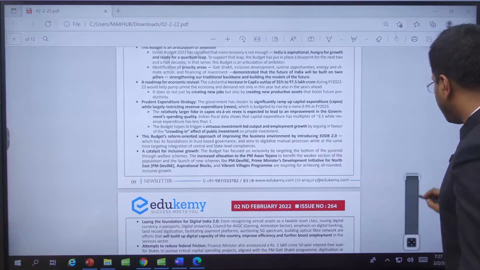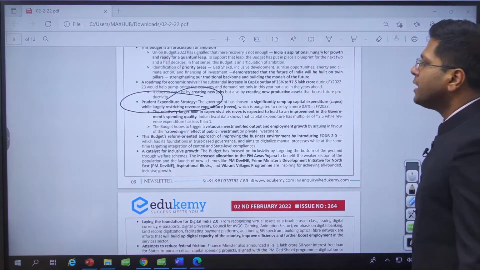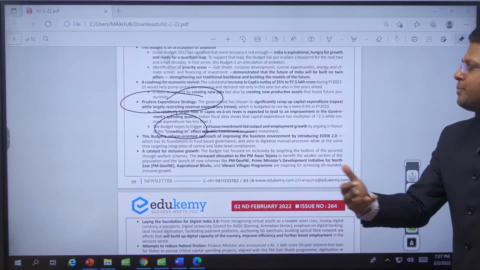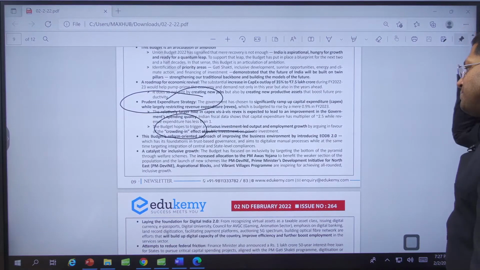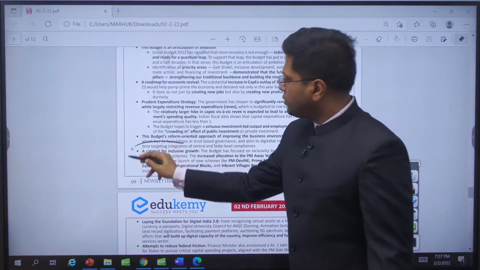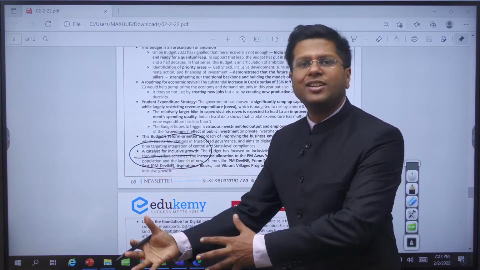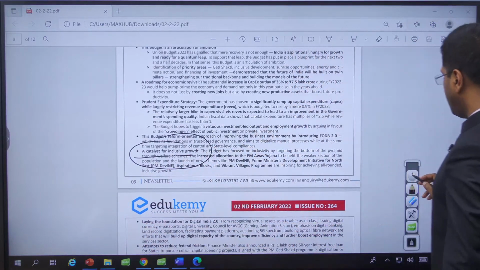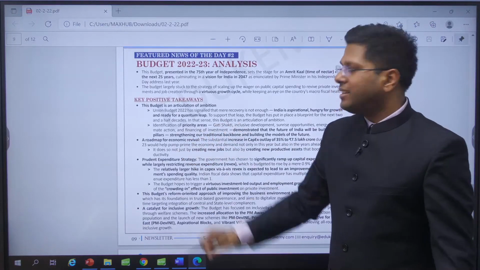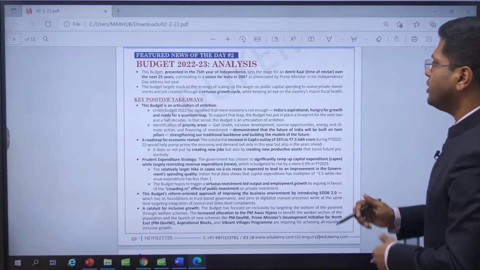Prudent expenditure strategy. This is the reason that we need a prudent expenditure strategy, right? Crowding in private investments through virtuous investment-led cycles, right? All right. So this is how the government becomes a catalyst for growth. Government is not growing. It is not investing everywhere. It is wanting the private sector to rope in money after it puts the basic money. This will also provide a roadmap for economic revival during times of extreme uncertainty. All right. Good keywords to be used.